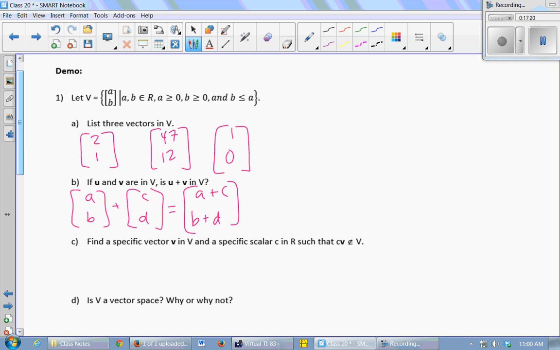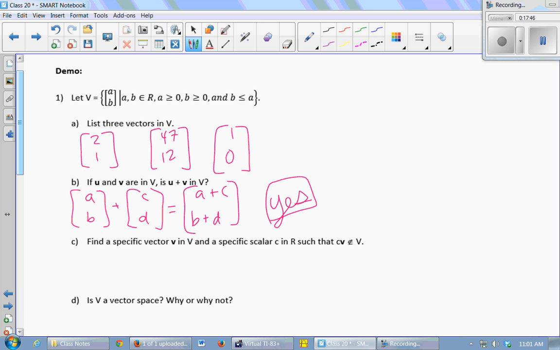Is a plus c positive? Is b plus d positive? Yeah, so my two entries are positive. Is b plus d going to be smaller than a plus c? Yes, because a and c were both bigger than b and d. So yes, the resulting sum will satisfy all those properties, which means it's in the set. So the closure under addition holds.